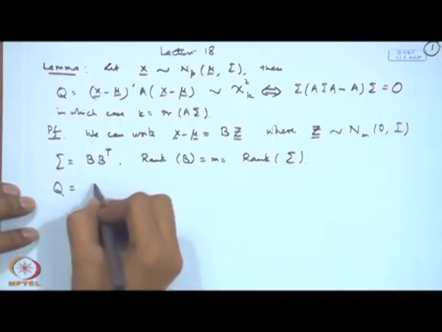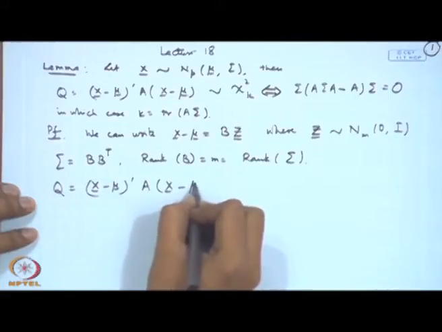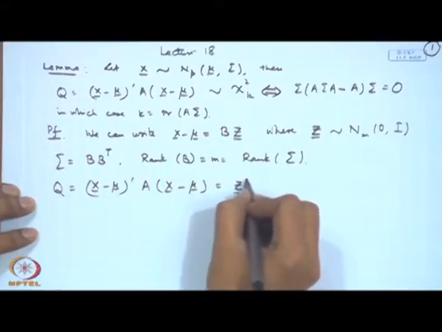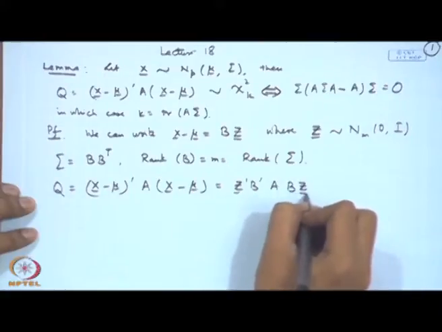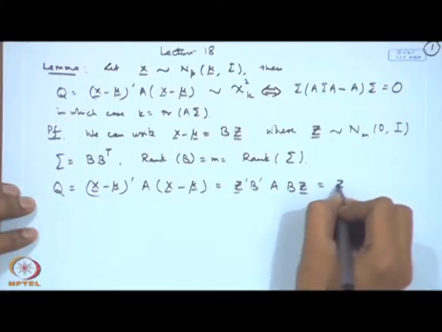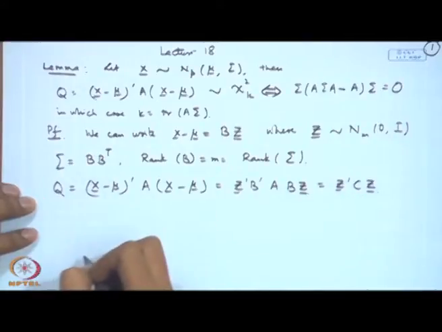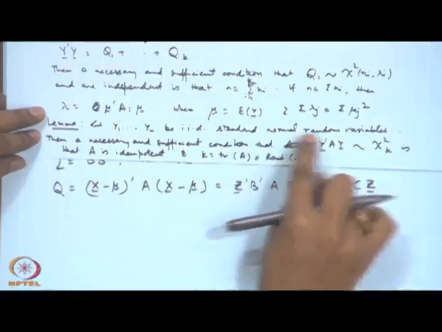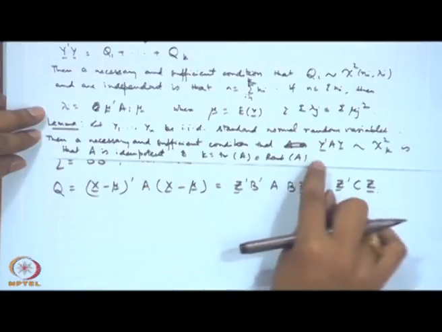and the quadratic form Q, that is (X minus mu) prime A (X minus mu). So, since X minus mu is B Z, this becomes Z prime B prime A B Z, that we can write as Z prime C Z, where B prime A B is some matrix C. Now, if we implement this result, that if I am having a collection of standard normal random variables, then y prime A y has a chi-square k if and only if A is idempotent.